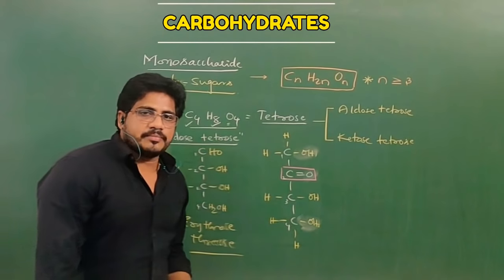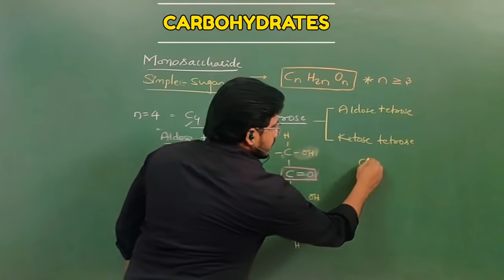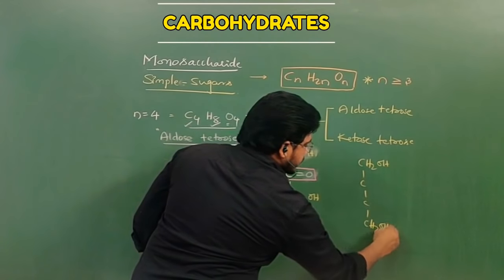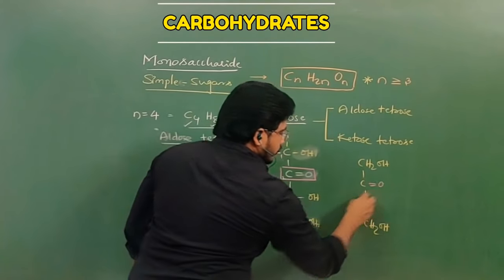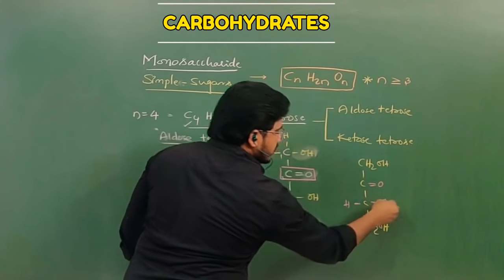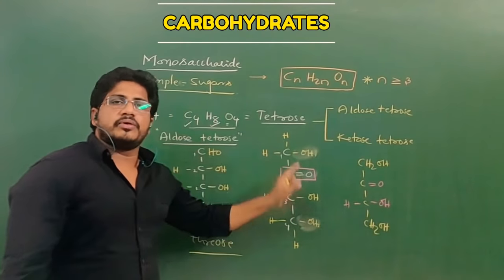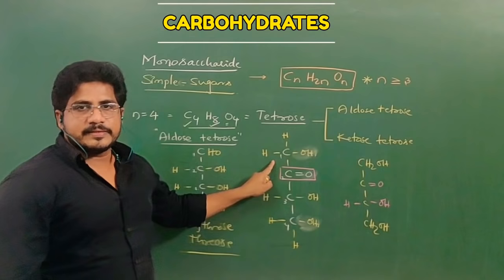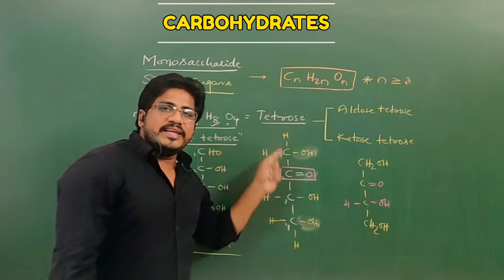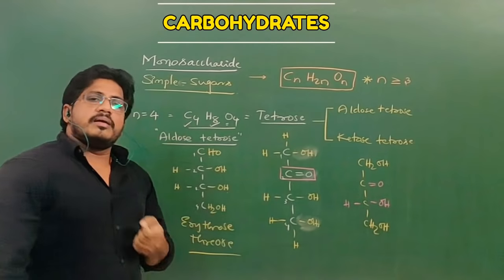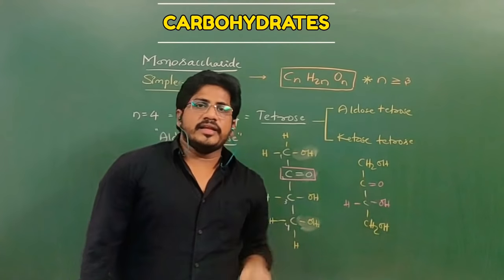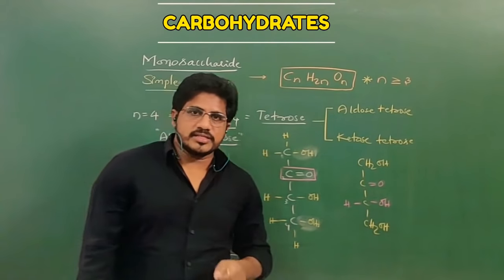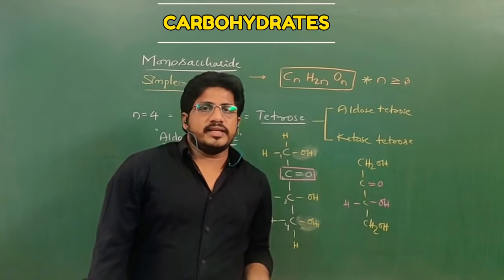So this is a linear structure. It can simply also be written as CH2OH, carbon, carbon, CH2OH. The second carbon has a ketone group, and the third carbon has H on one side, OH on the other. This one and this one are both the same. I said CH2OH can also be written like this; that is why it appears in a linear structure. Clear? So most of the sugars or monosaccharides are linear in structure, and some carbohydrates like pentoses and hexoses can also form a ring-like structure. Let us see when the time comes.